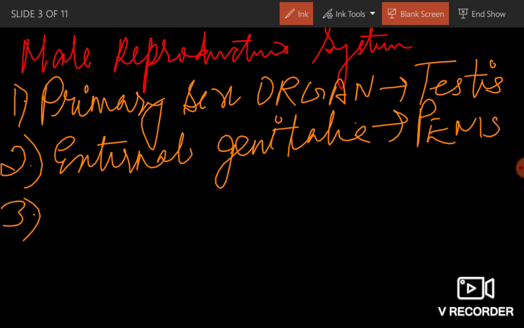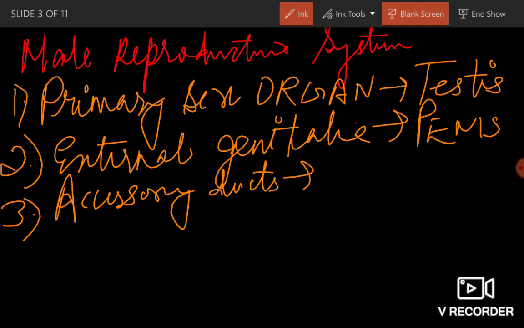Next, accessory ducts. Accessory ducts include rete testis, vasa efferentia, epididymis, and vas deferens. And male accessory glands.